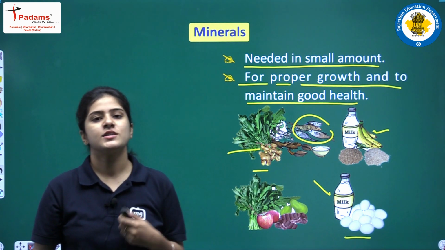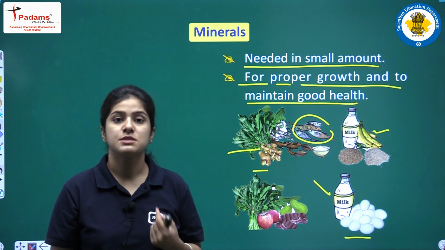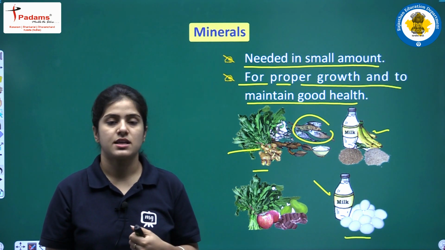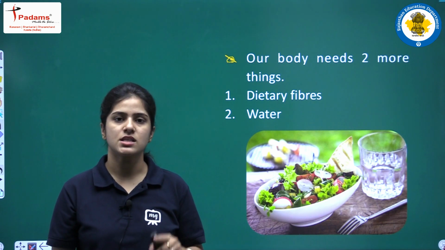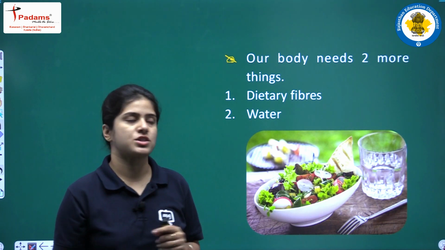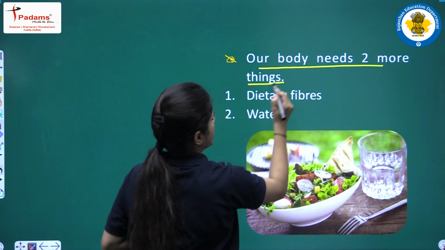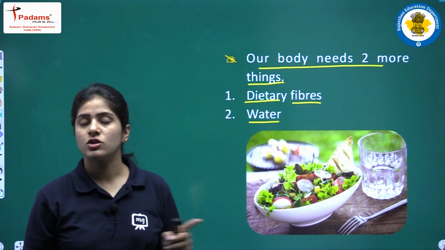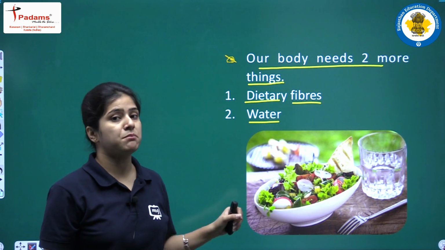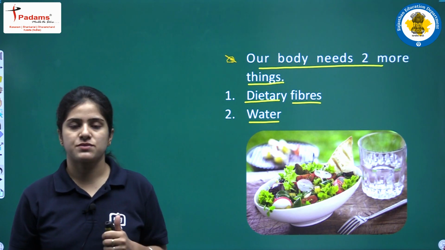Okay bachcho. So now, apart from these nutrients, that is carbohydrates, fats, proteins, vitamins and minerals, we also need two important components in our food, that is dietary fiber and water. Our body needs two more things, dietary fibers and water. Bachcho, these are not at all nutrients, but these are very important for our health. How? Let's talk about dietary fibers first.